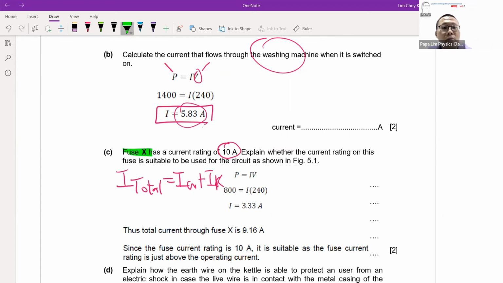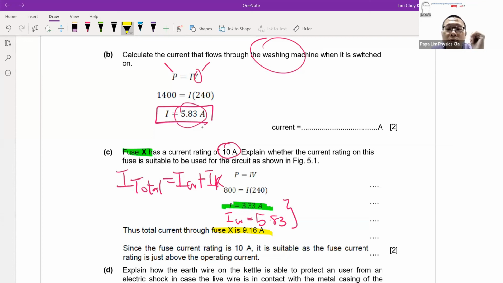And true enough, you will find that the kettle current is 5.83. This is the kettle, and the washing machine is 5.83. So if you combine these two, you'll find that the current flowing through the main cable is 9.16. Okay, 9.16 is actually less than 10 A.